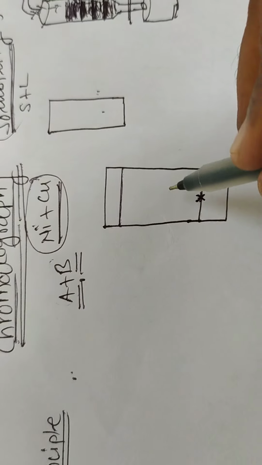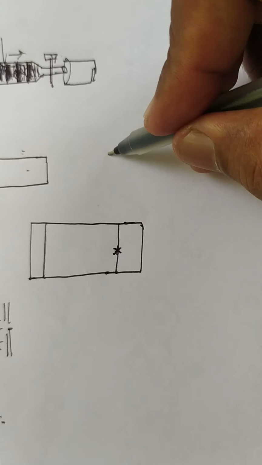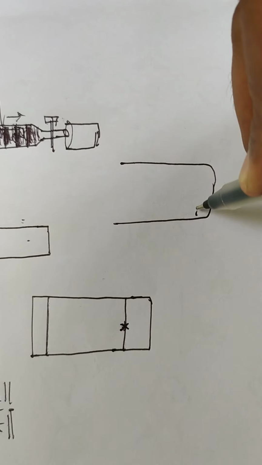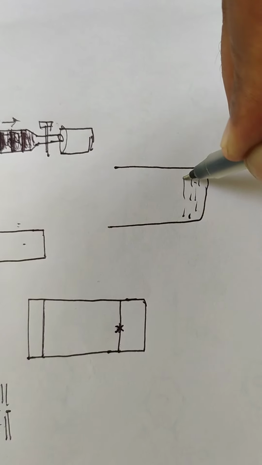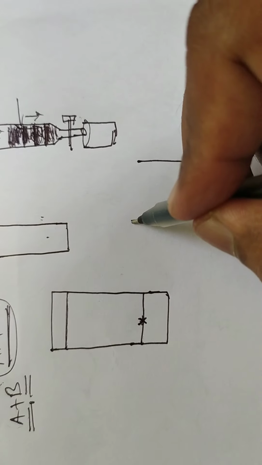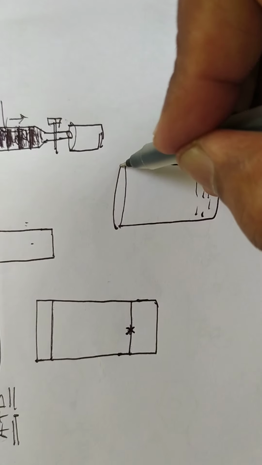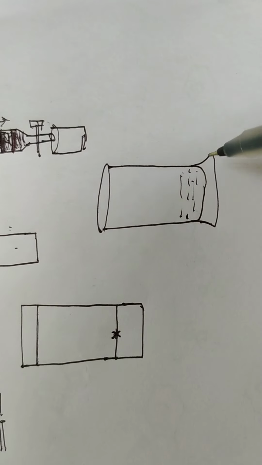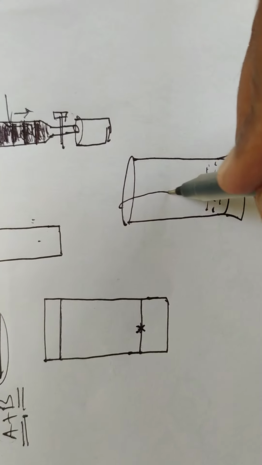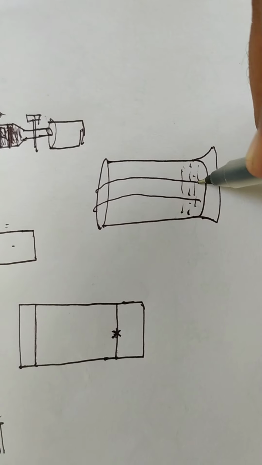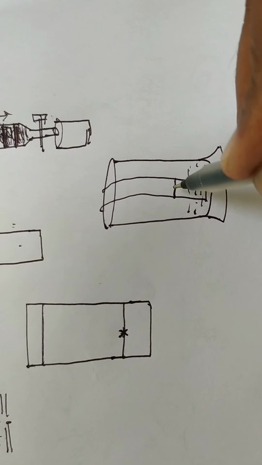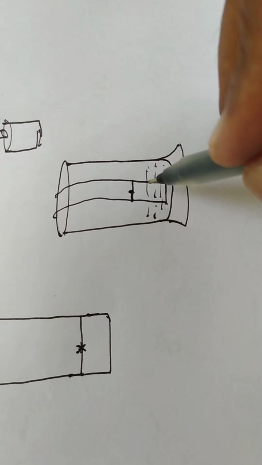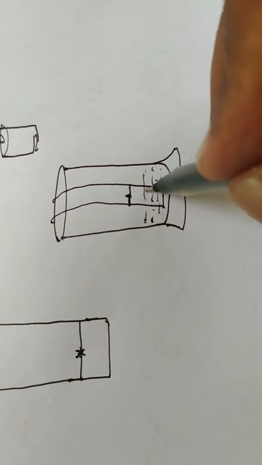This filter paper is put in a chromatographic jar containing solvent, 1 to 2 centimeter thick at the bottom. Suppose this is a chromatographic jar and it contains this solvent. When we put this chromatographic paper in the jar, care must be taken that the reference line remains above the solvent.